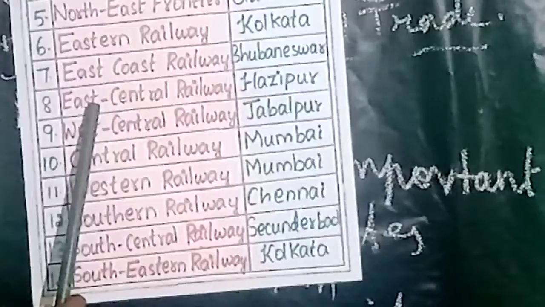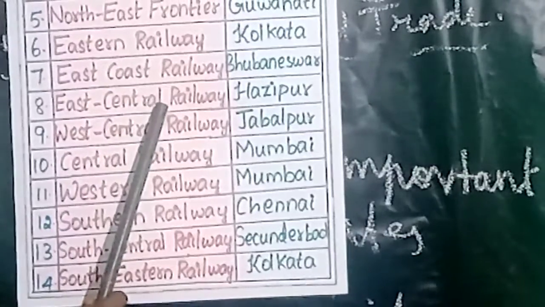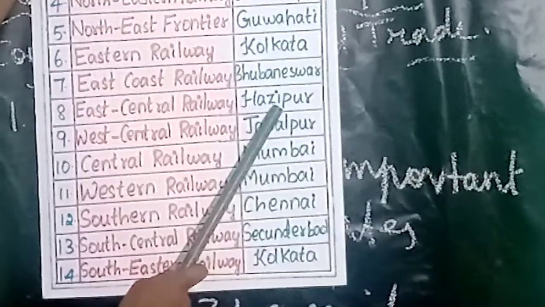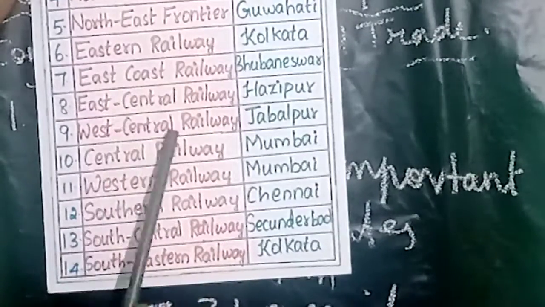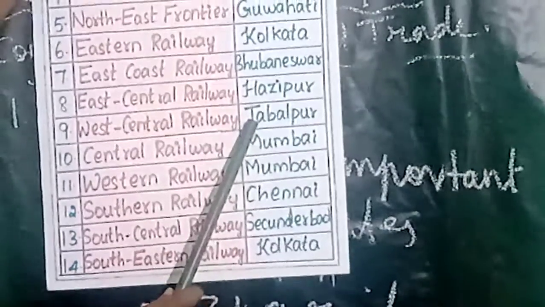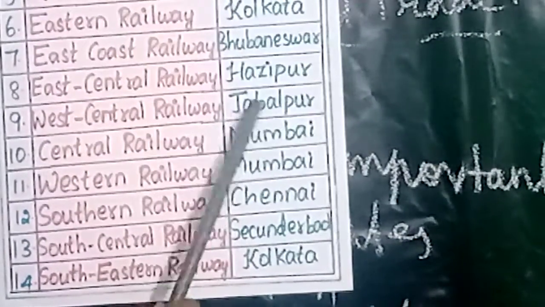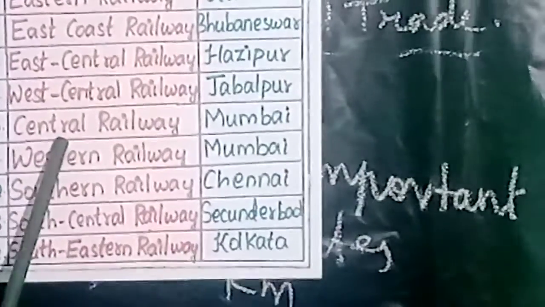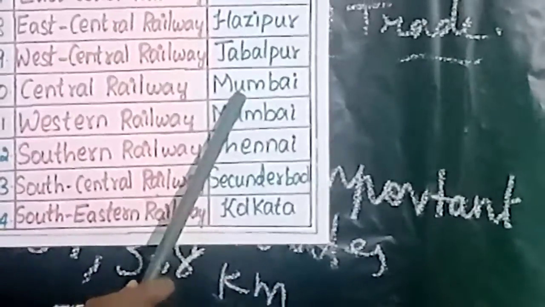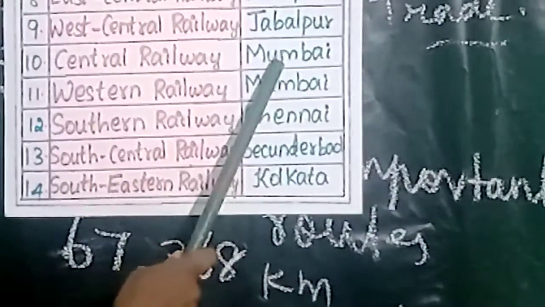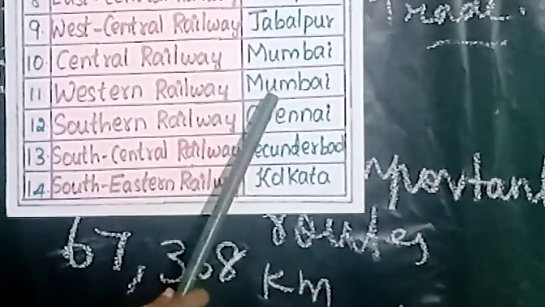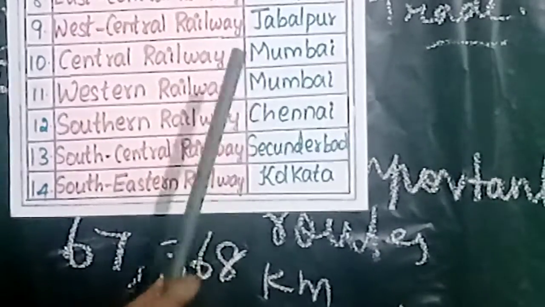Then the eighth one is East Central Railway. The headquarters is Hajipur. Then West Central Railway. The headquarters is Jabalpur. Then the tenth one is Central Railway. The headquarters is Mumbai. Then the next one is Western Railway. The headquarters is Mumbai.